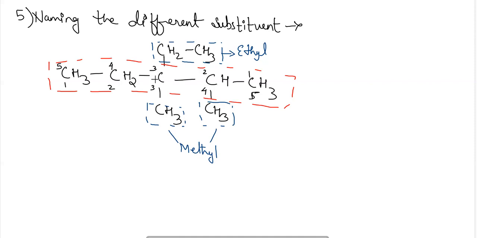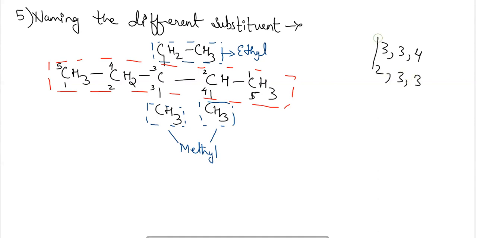So here we can see that the locants are getting third position, again third position, then the fourth position. While in the second case we are getting second position, then third position and third position. Hence the locant sets are 3, 3, 4 and 2, 3, 3.